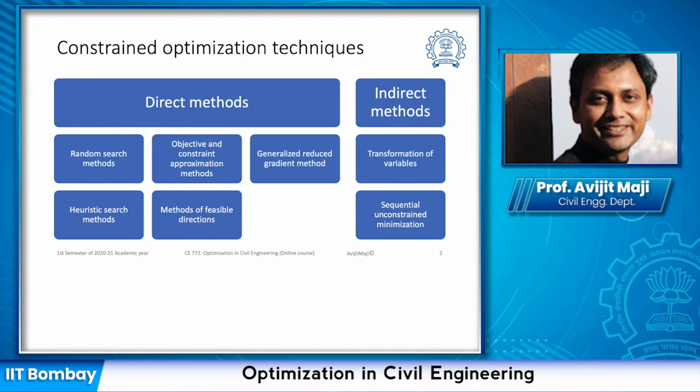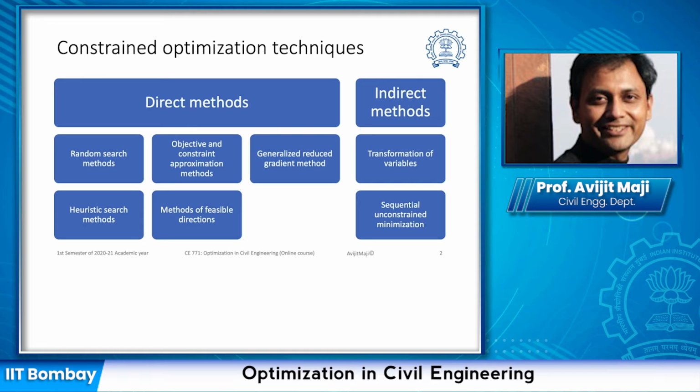Out of that, we'd like to indicate the names of random search methods, heuristic search method, objective and constraint approximation methods, methods of feasible directions, and generalized reduced gradient method. Among these 5 methods, we are going to discuss the random search methods and heuristic search methods. Both of these methods are drawn from the unconstrained multivariable optimization problems which we have discussed in our previous lectures.